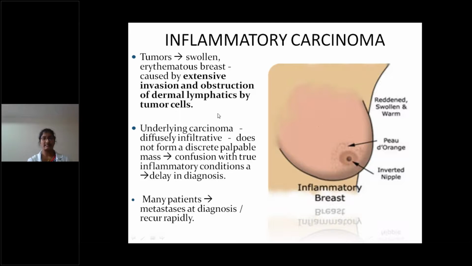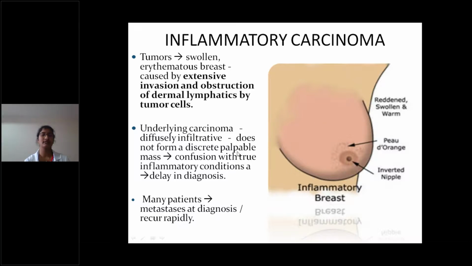Coming to inflammatory carcinoma, this is another type. Inflammatory breast carcinoma's clinical features are a reddened, swollen breast, warm when touched, with peau d'orange appearance, and there will be an inverted nipple. The breast is swollen and erythematous, caused by extensive invasion and obstruction of dermal lymphatics by the tumor cells, and the underlying carcinoma is diffusely infiltrative and does not form a discrete palpable mass.